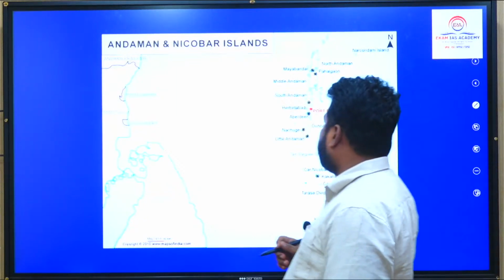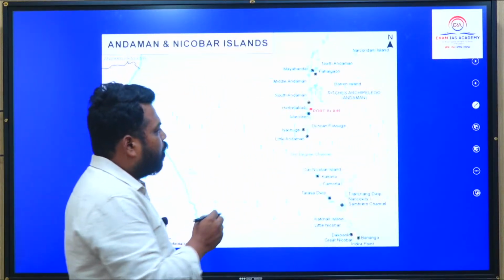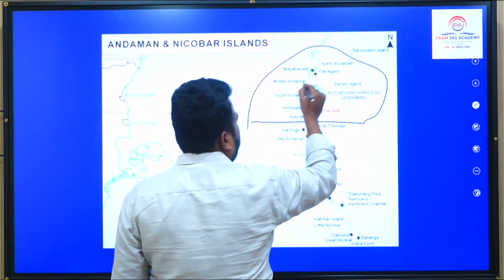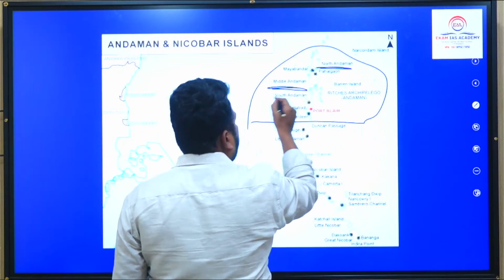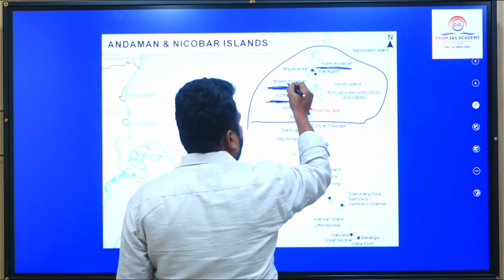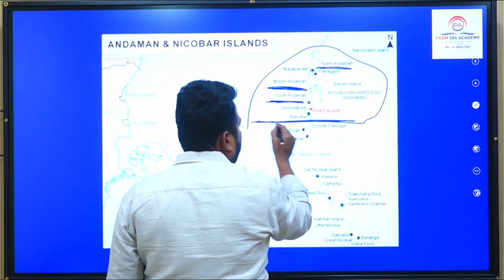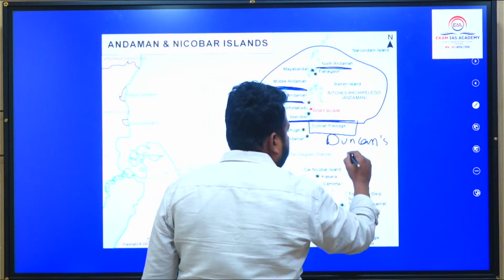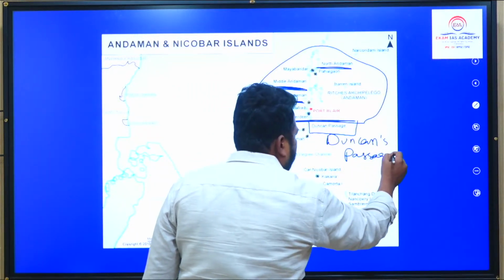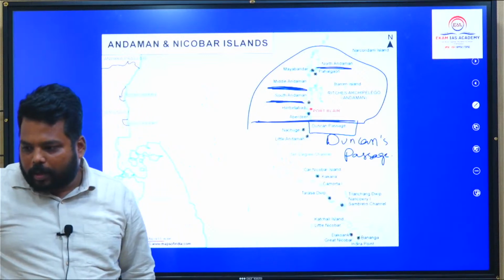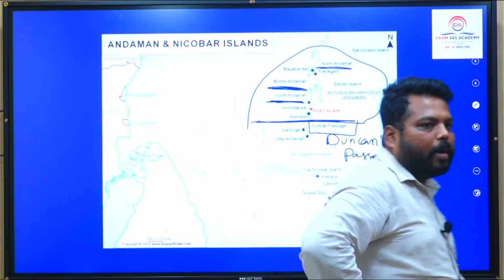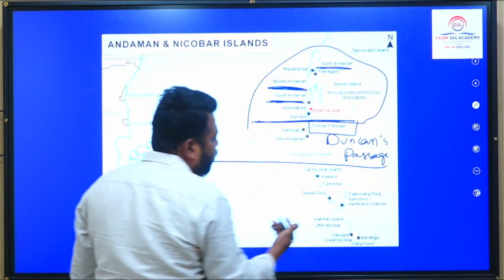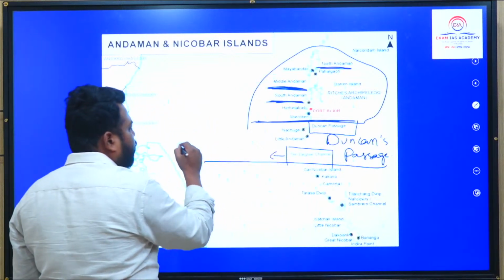And coming to Andaman Nicobar Islands, इसमें you have to remember few points. One is Andaman and Little Andaman. Generally, Andaman which is divided, it is divided as North Andaman, Middle Andaman, South Andaman. So this North, Middle, South Andaman is divided with Little Andaman through one particular passage called as Duncan's Passage. Do remember this point. The entire Andaman group is divided with Nicobar group with this particular channel.